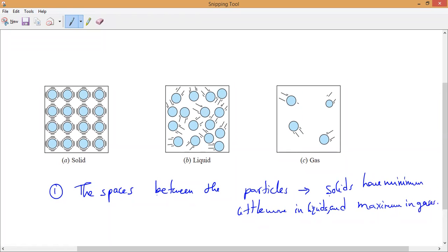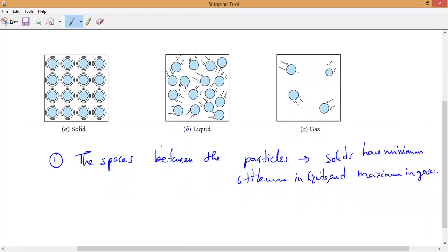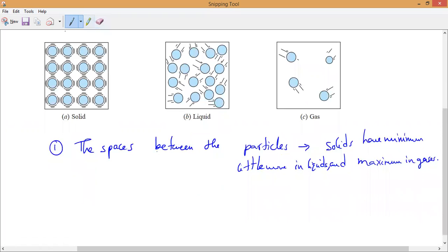Yes, please. That is the first reason. So what is the first reason, guys? Because particles are far from each other. Solids are very closely packed, liquids a little, and gases very far from each other. That is the first reason. Is it okay? Ready? Second reason.